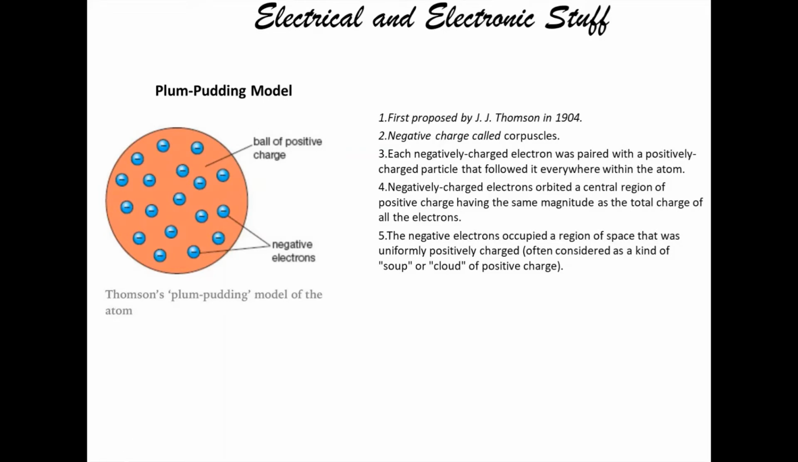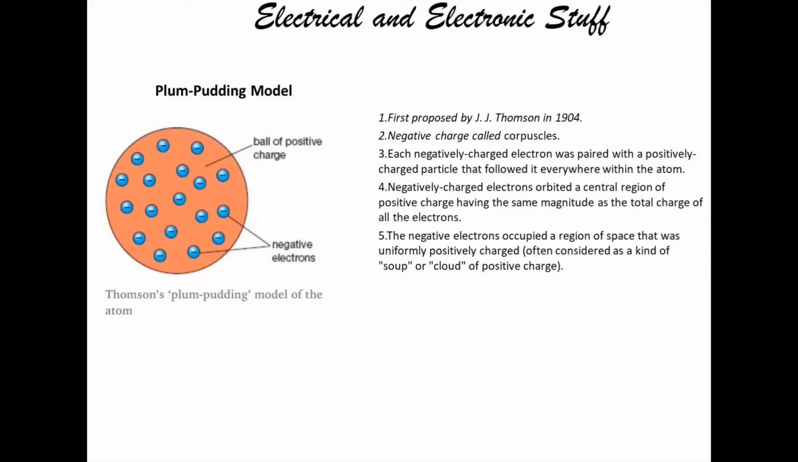You can see on my screen, negatively charged particles called corpuscles, and each negatively charged electron was paired with positively charged matter. You can see on my screen the small balls in blue color known as the electrons, and the negative electrons occupied the region of uniformly positively charged matter. It's also called a cloud. Some drawbacks were observed in this model, and they were overcome by Ernest Rutherford's experiment.